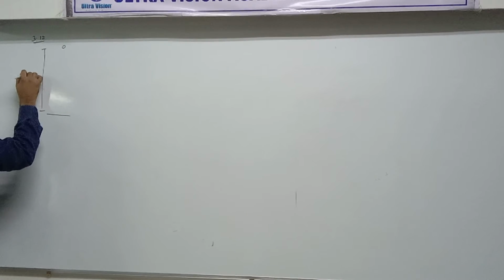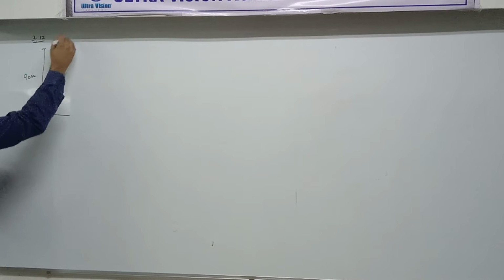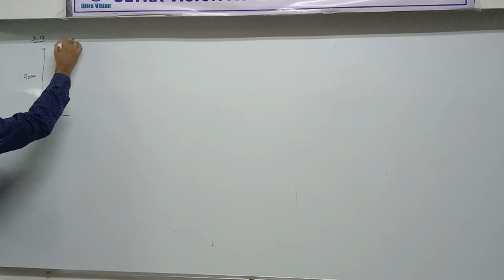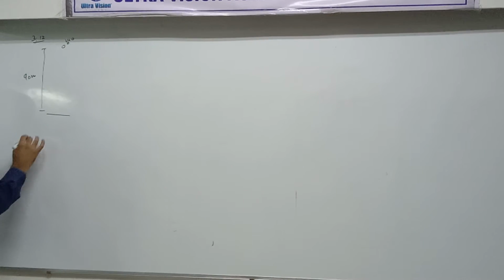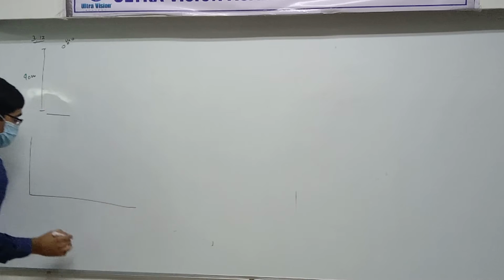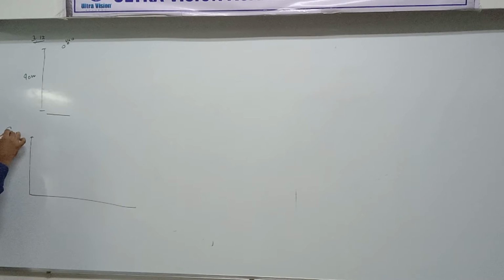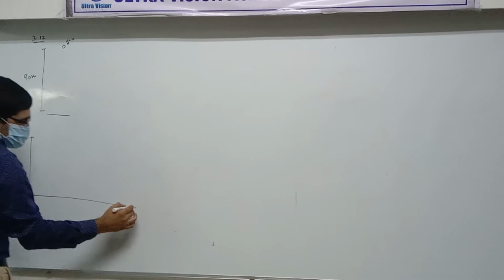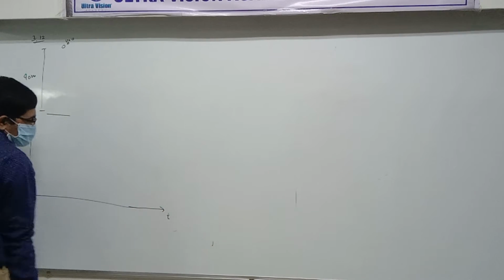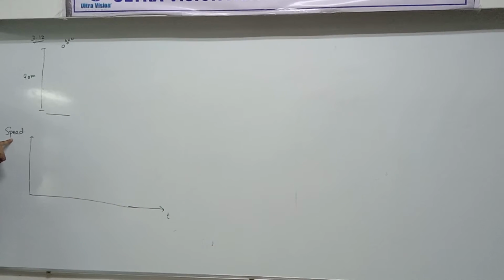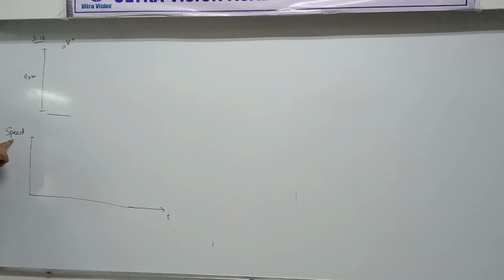Always draw the picture before you do anything. If you drop it from here, its initial speed is 0. Now, watch this carefully. We have to draw the speed versus time graph, not velocity. Everyone gets that?